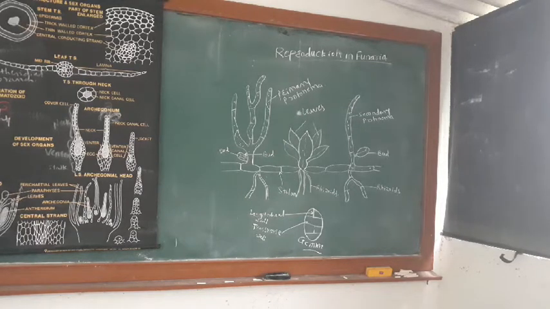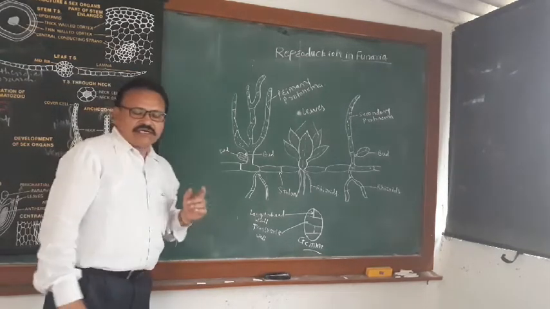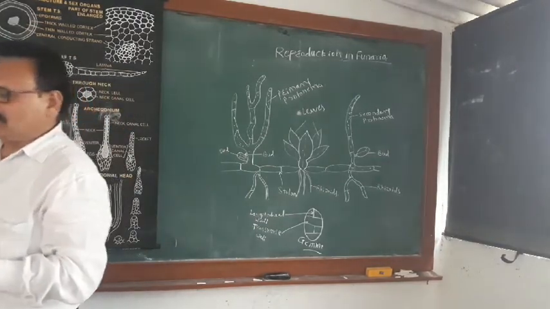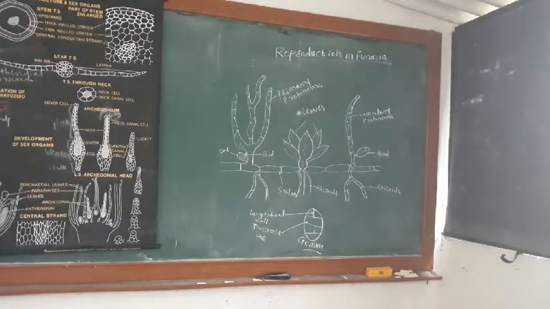Last time we saw the occurrence, external morphology and internal structure of Planaria. Today we deal with reproduction in Planaria. Planaria can reproduce by two methods: one is vegetative reproduction and another is sexual reproduction. Vegetative reproduction in Planaria can take place in various ways.